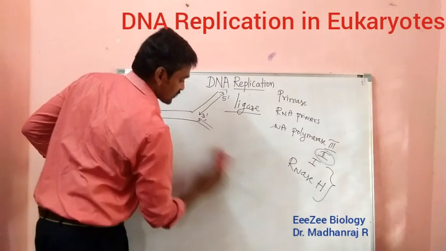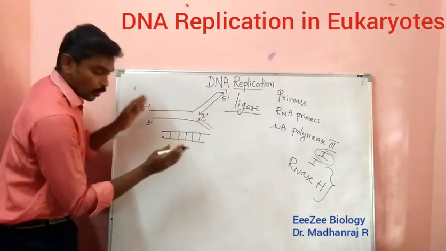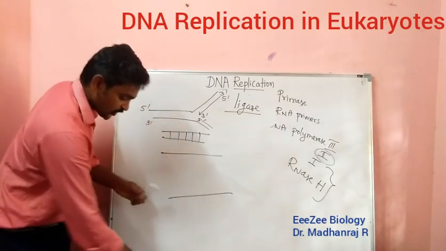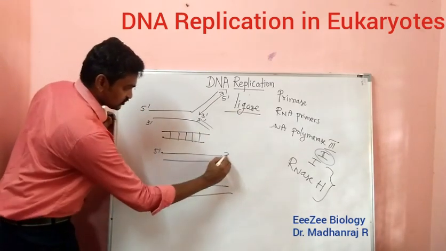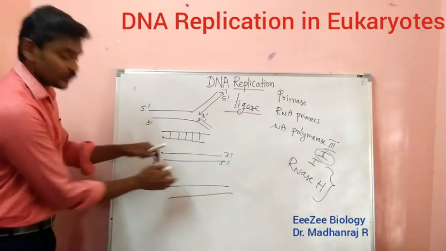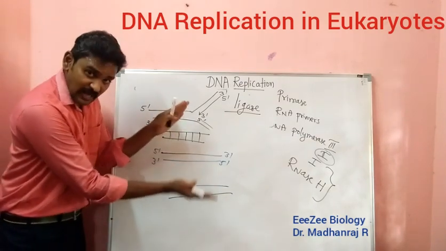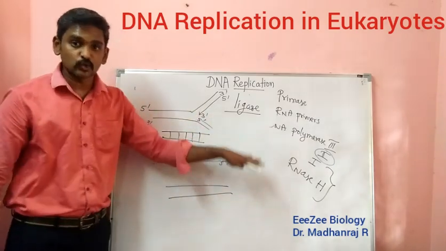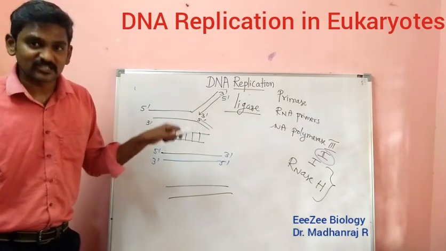Now what happens? From the single DNA molecule, after opening all those things, it is like unwinding. After unwinding, the new strand will be formed like this. One will be from 5 to 3 and the other 3 to 5. Similarly here also, two DNA strands have been formed. This will unwind, and again it will produce another DNA molecule. This will also unwind and produce another 2 DNA molecules. It will be going on like this. This is how the DNA replication is taking place.